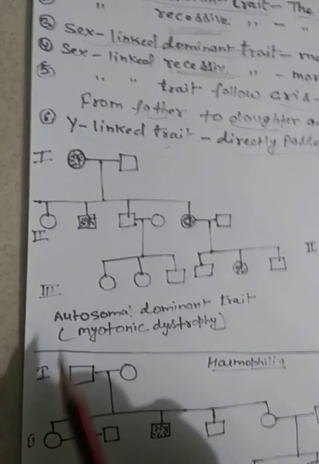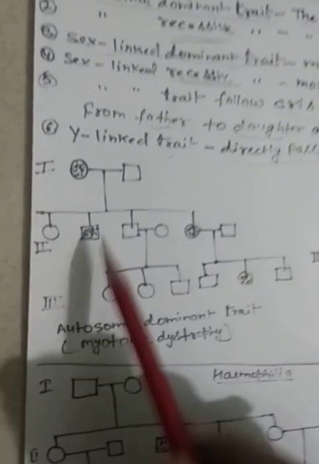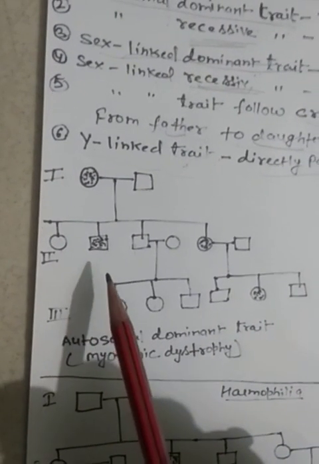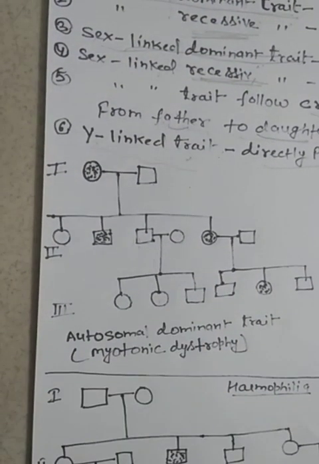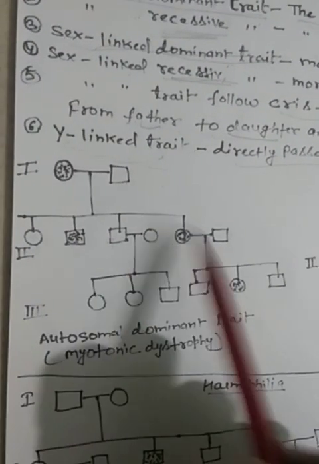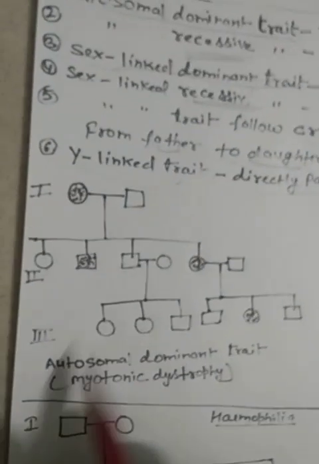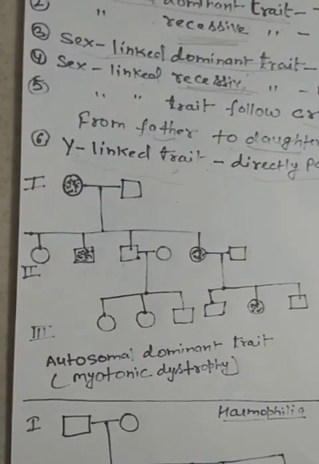Now the question: suppose this chart is given and you are asked to identify this given trait. This is the pedigree chart for a trait. Suppose the question asks you to identify whether the given trait is dominant or recessive. Likewise, another question could ask whether the given trait or disease is autosomal or sex linked. So how can we identify? These are the points that help us identify this disease.